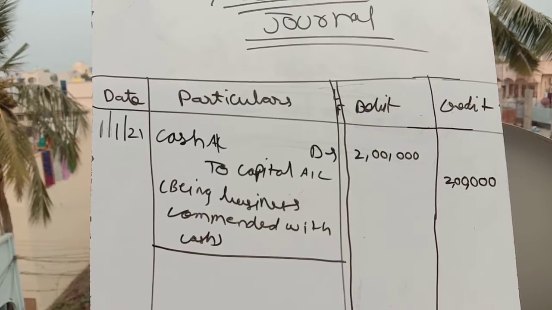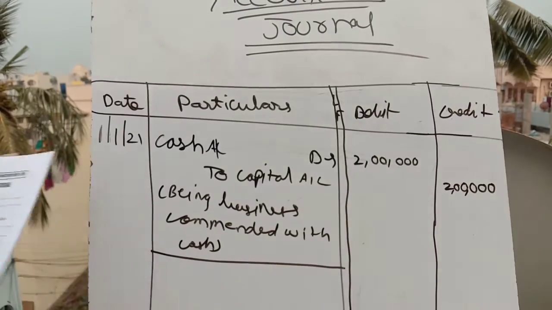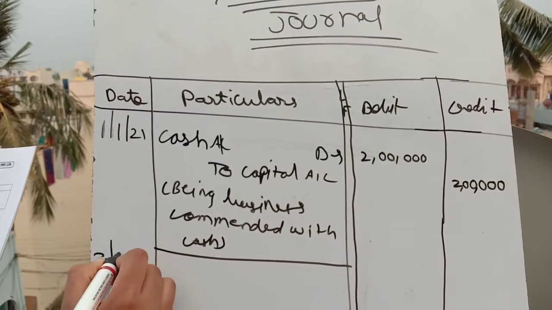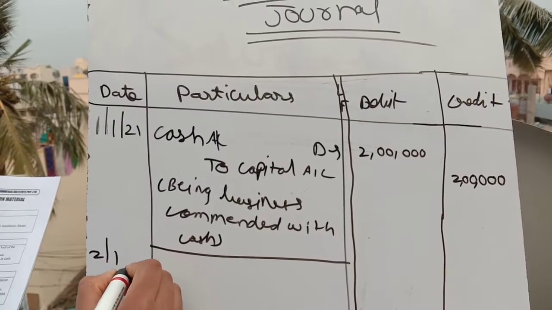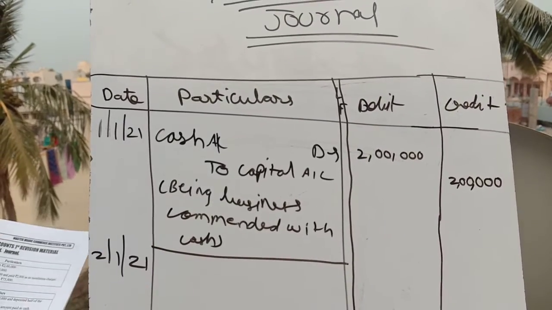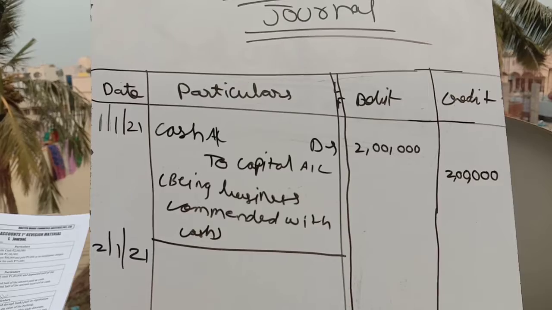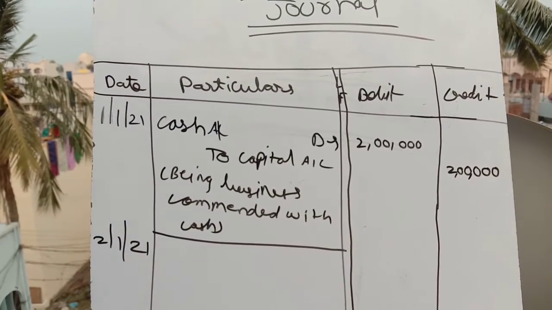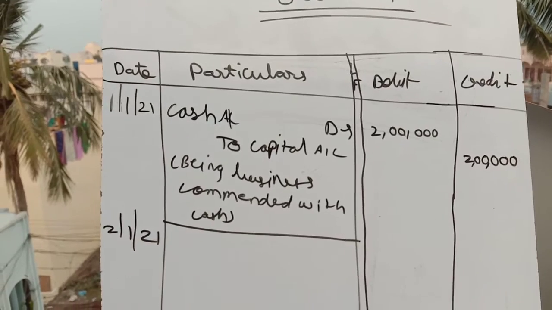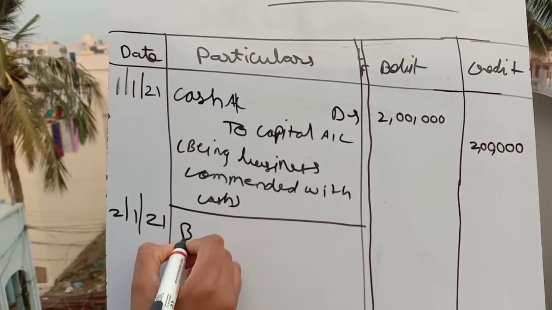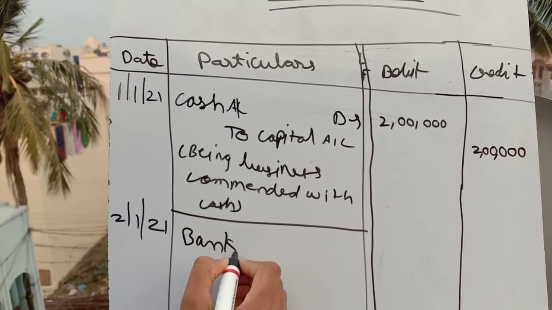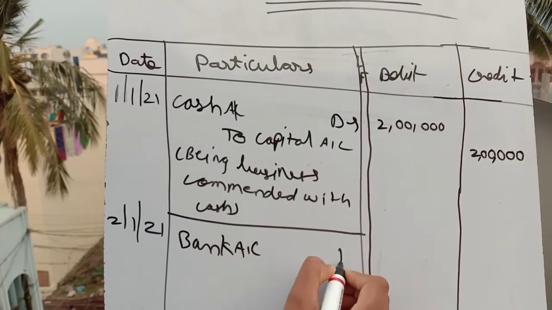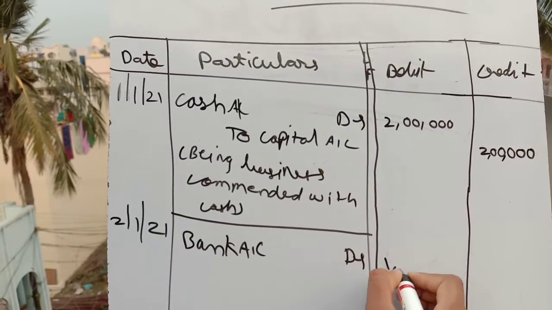So this is the first entry. The second transaction is on 1st January 2021. The transaction was opened bank account with 1 lakh rupees. That 1 lakh is cash only. So here the bank is getting the benefit, so the bank account should be debited with 1 lakh rupees.